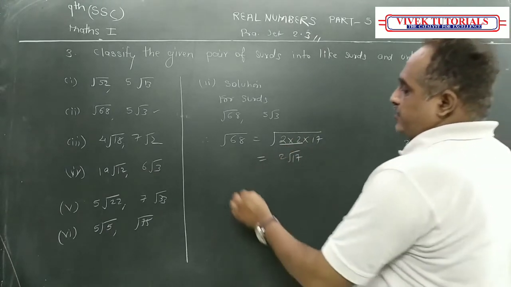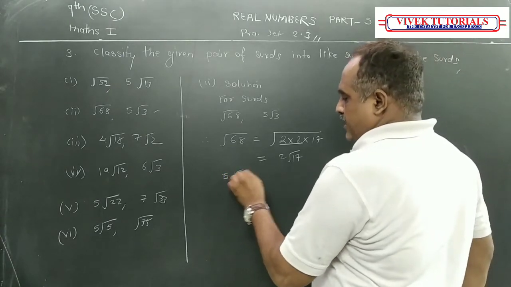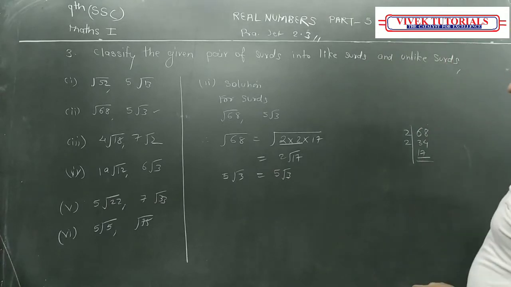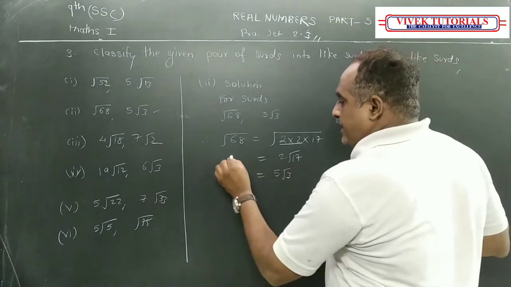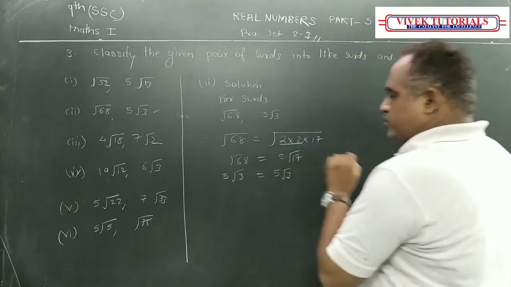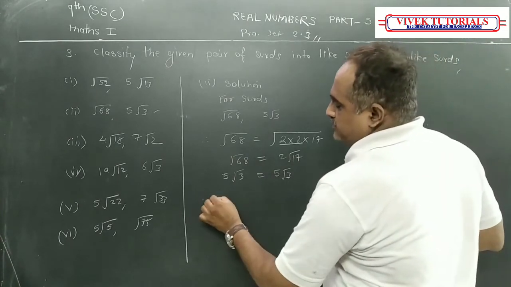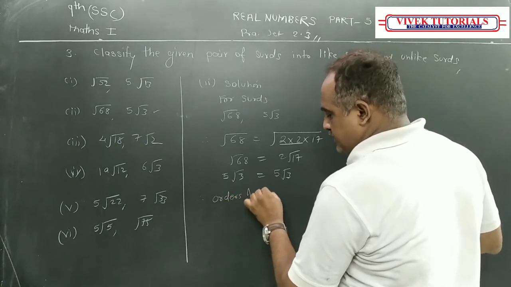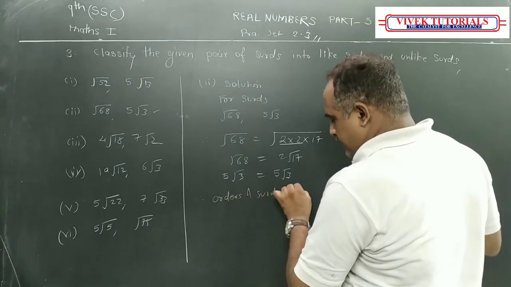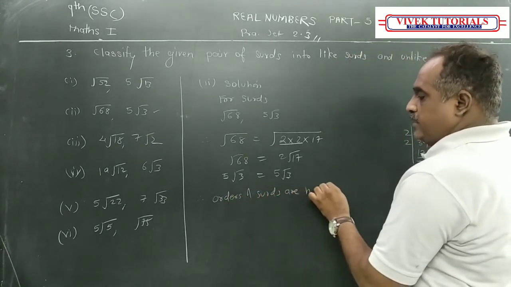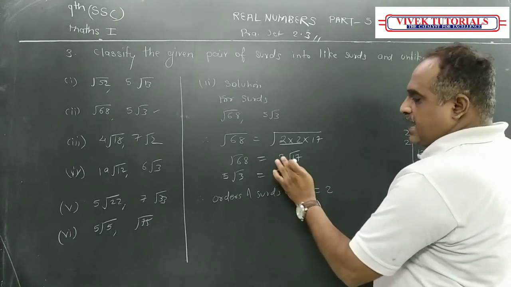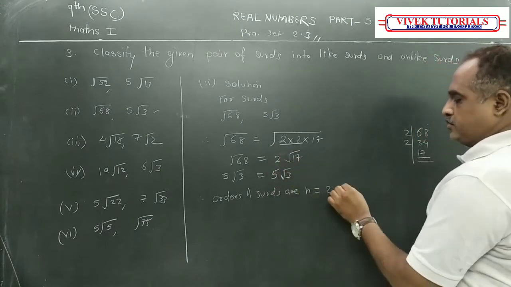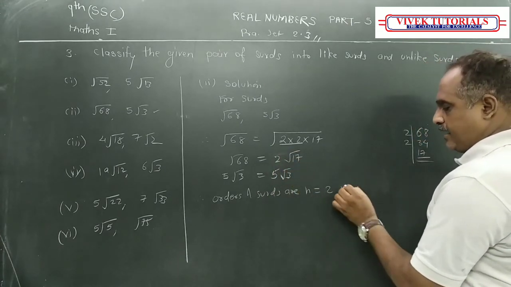And 5 root 3. So what can I say then? See now, compare these two. The orders of the surds are n equal to 2 only. See, you should write this inside. Correct? So the order is 2, they are equal.